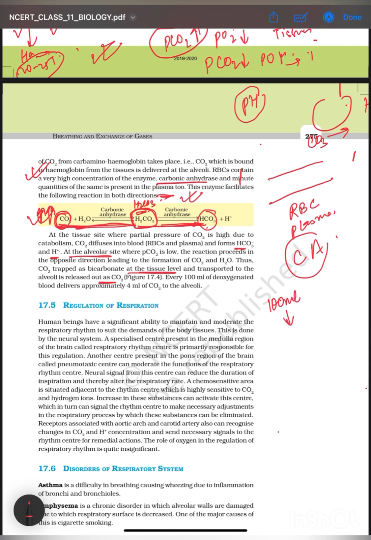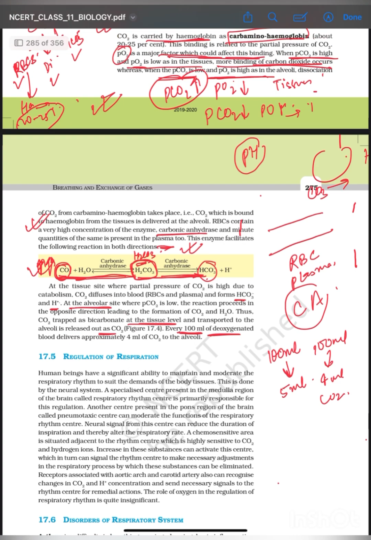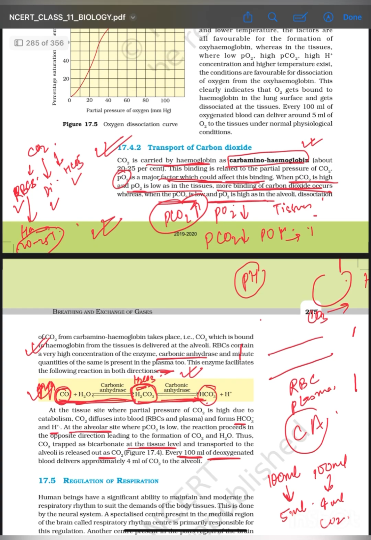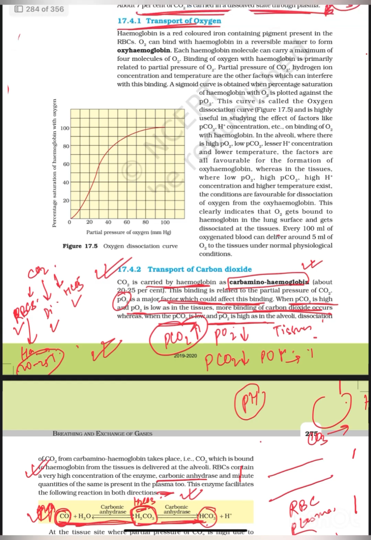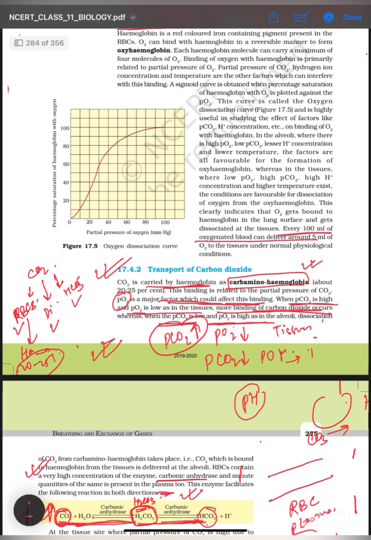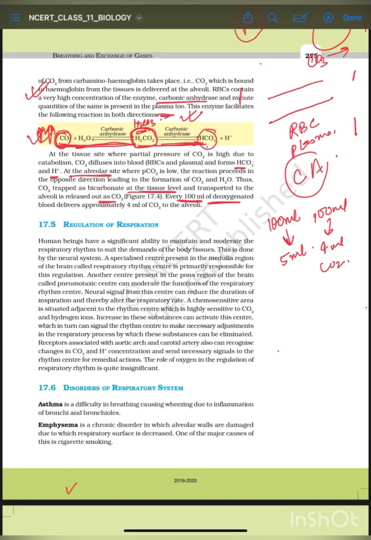Now we saw that every 100 ml of oxygenated blood delivers only 5 ml of O2. Now we can see that every 100 ml of deoxygenated blood delivers 4 ml of CO2. This is very important for your MCQs also. We saw here that every 100 ml of oxygenated blood can deliver 5 ml of O2.